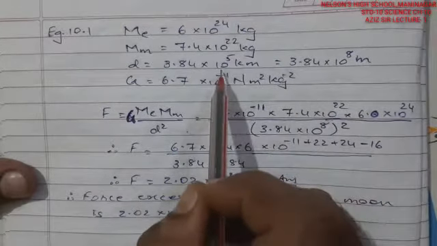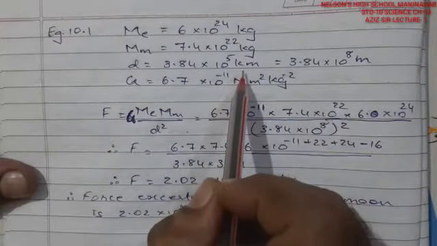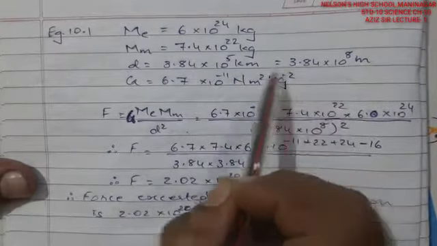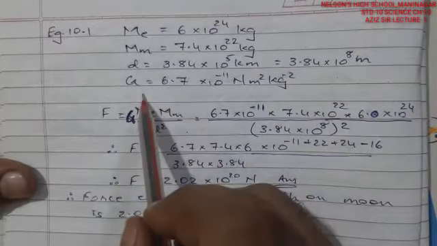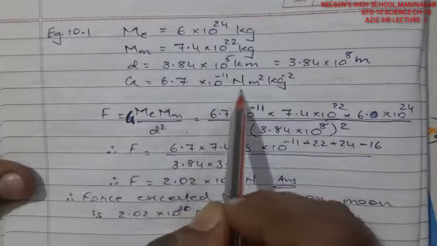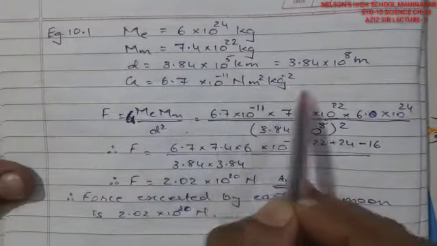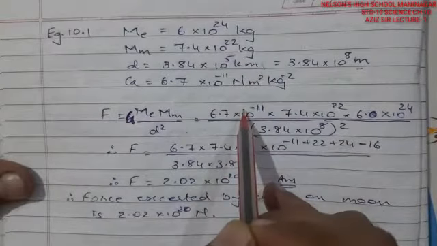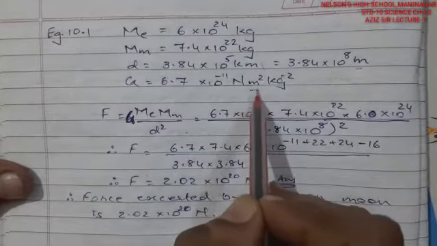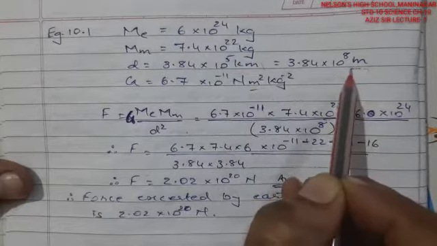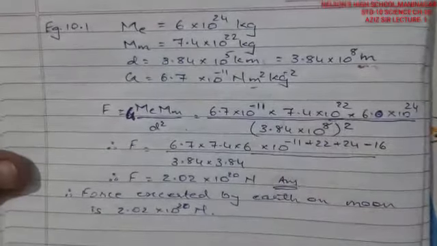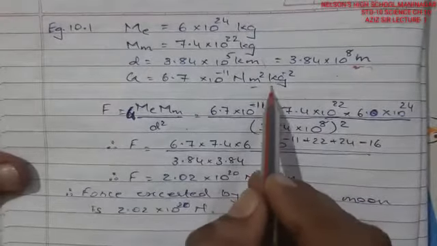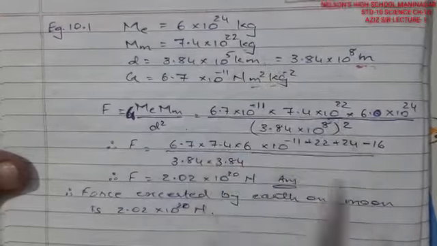Fine, so we'll multiply by 10 raised to 3 because we have to convert into meters for calculation. And G is 6.7 into 10 raised to minus 11, which is in meters, so we need to convert everything. We can't keep this in kilometers. This constant is given in meters, so here also we have to take the distance in meters. If it is in kg, we have to take this also in kg only.